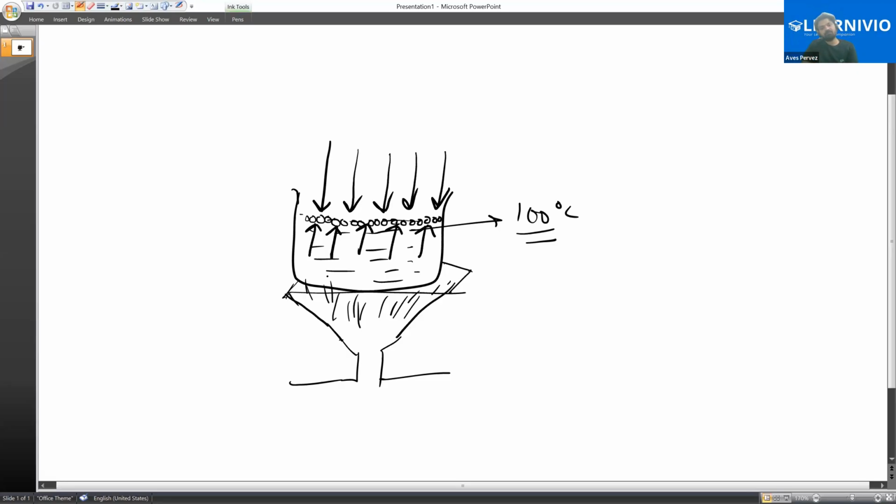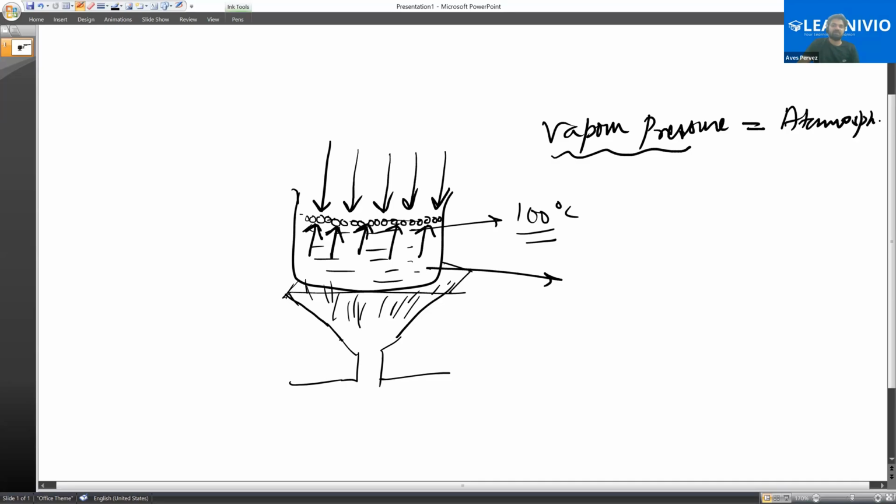So when it reaches a certain temperature, it can. When it reaches 100 degrees Celsius, the particles have enough kinetic energy that they can easily overcome the atmospheric pressure. The pressure of the liquid is called vapor pressure. So when it has high kinetic energy, it can overcome the atmospheric pressure. The temperature at which the vapor pressure of a liquid becomes equal to atmospheric pressure, we call it boiling temperature.